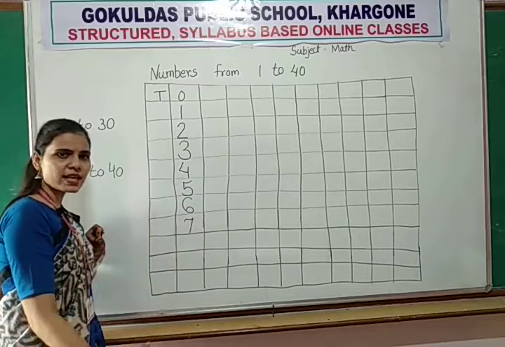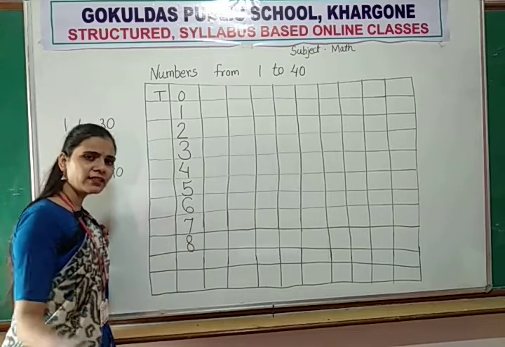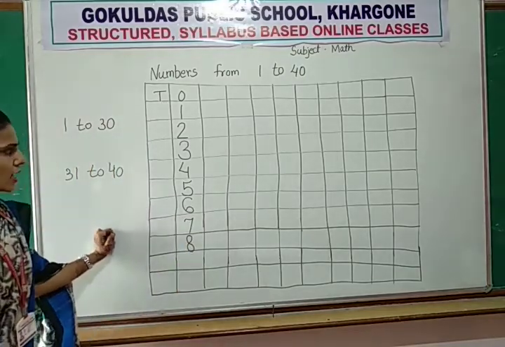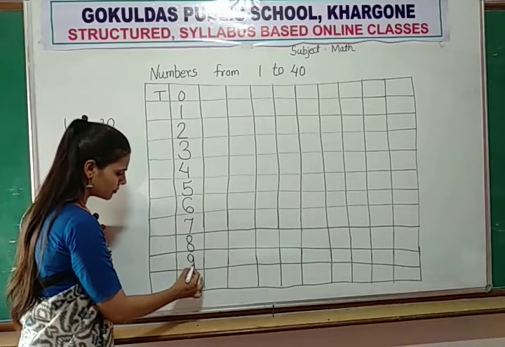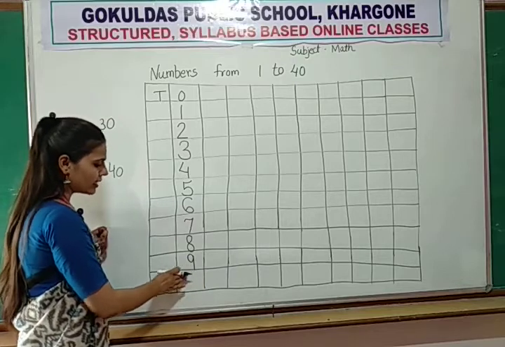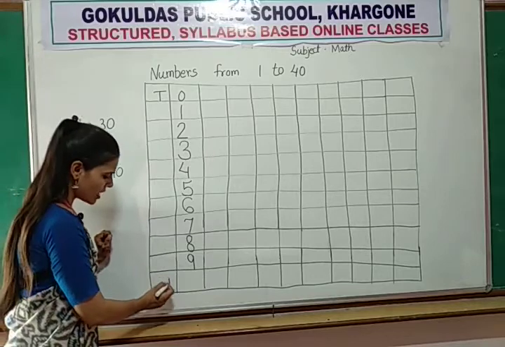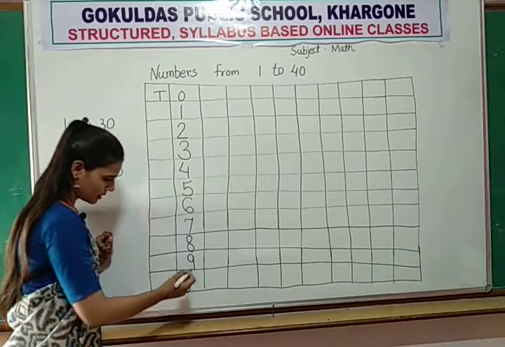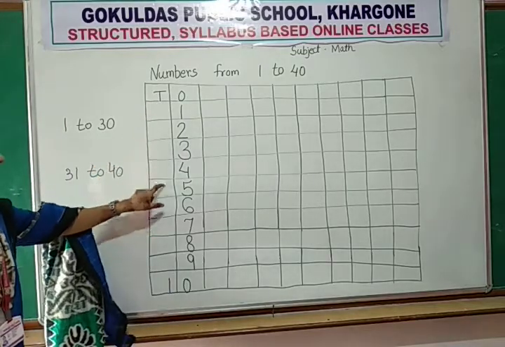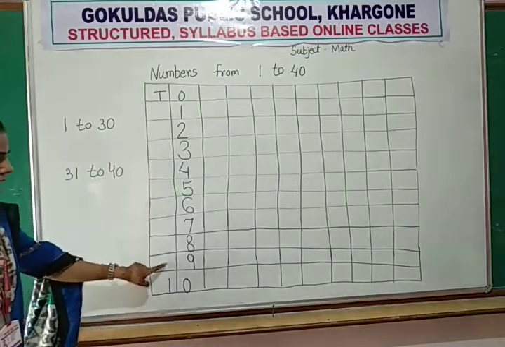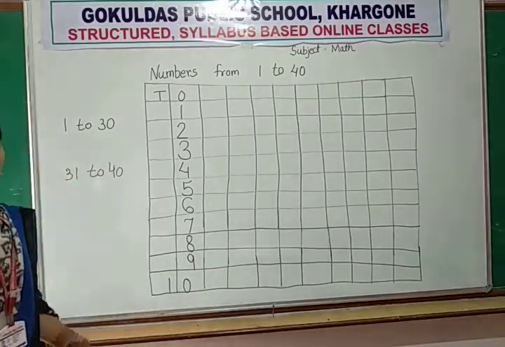After number 7, number 8 will come. After number 8, number 9 will come. Now after 9, 1, 0, 10. So this is the numbers from 1 to 10.